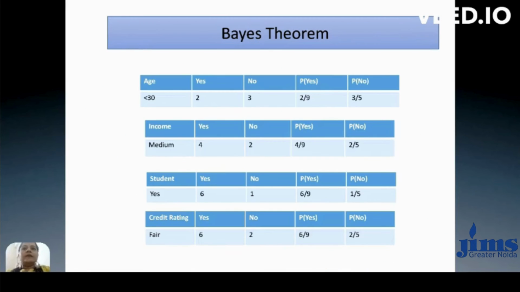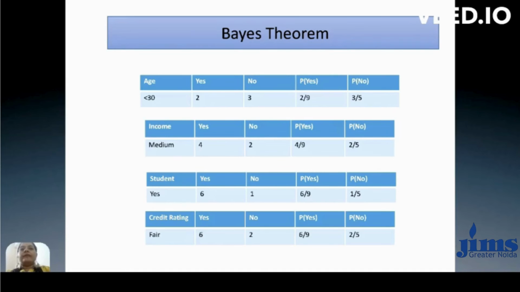So the total sample less than 30 is 5: out of 5, 2 yes, and out of 5, 3 no. According to the total sample of each class, the probability of the yes class and the no class: with respect to 9 yes and 5 no, we have 2 upon 9 and 3 upon 5.